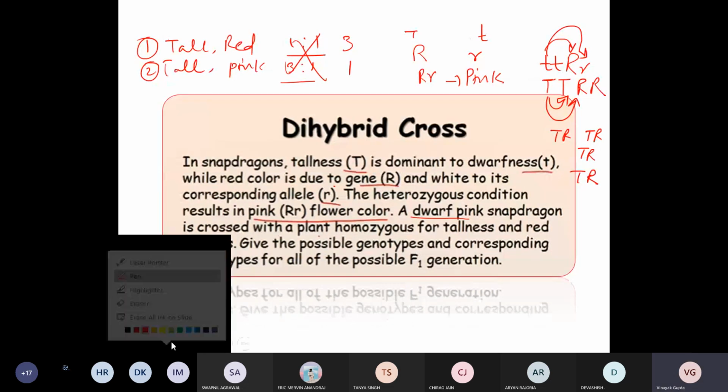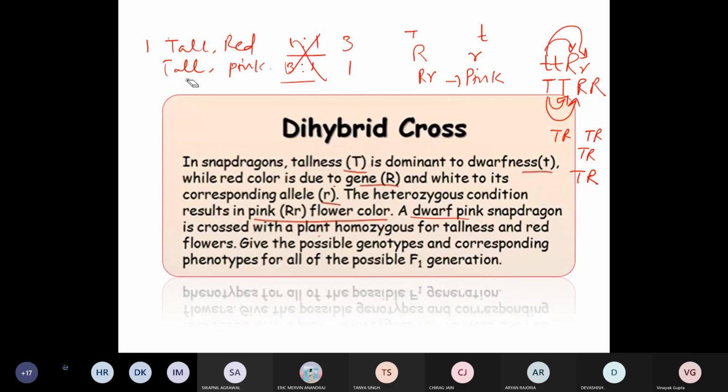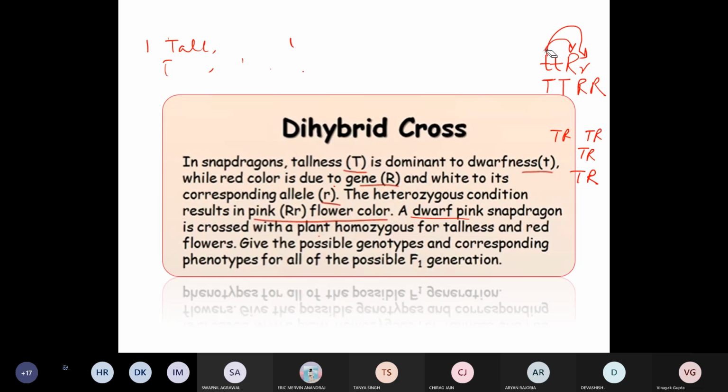Here let me explain one more time. If you read the statement, it says the heterozygous dwarf pink.